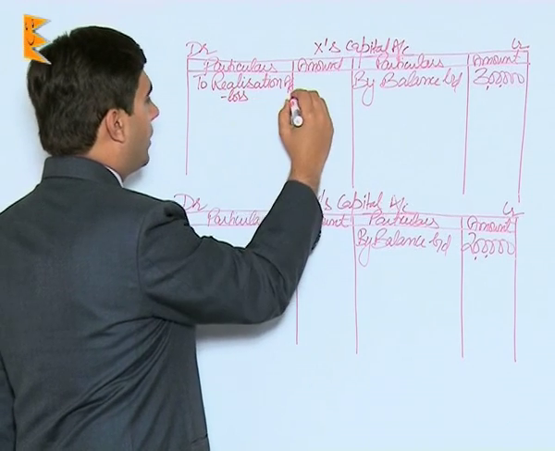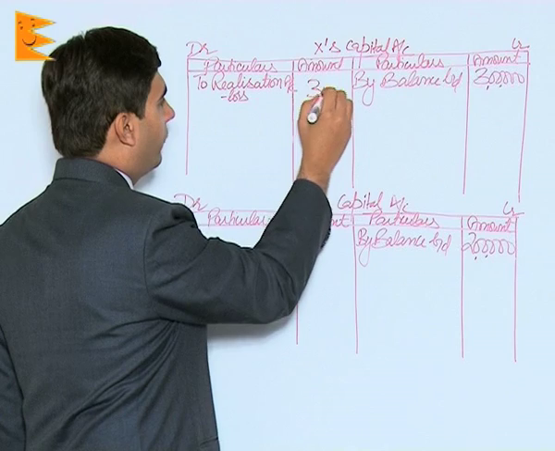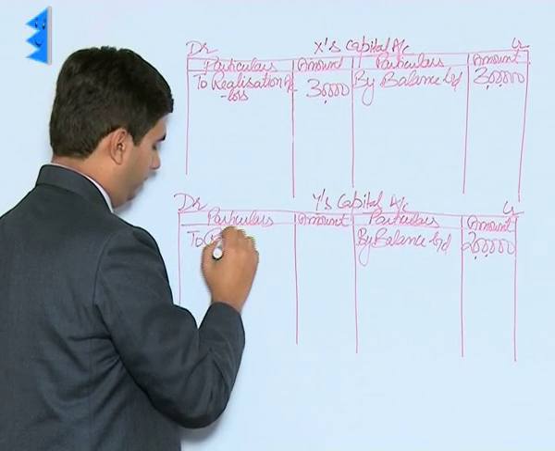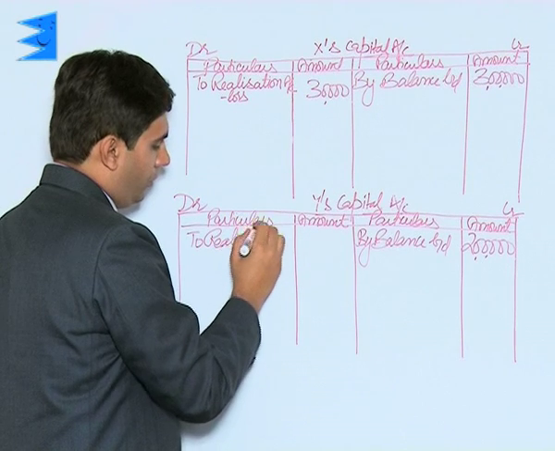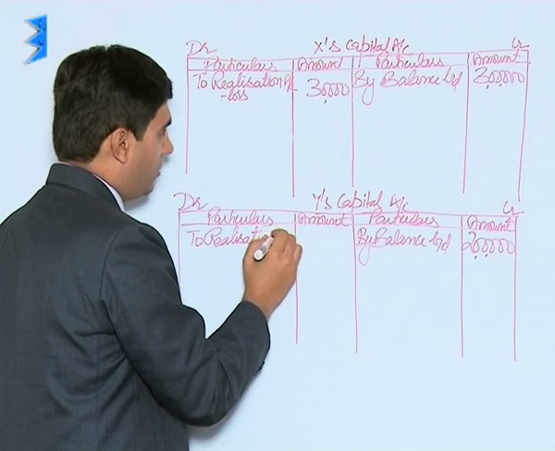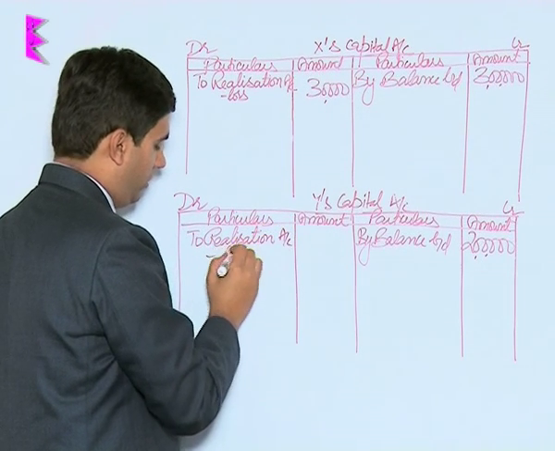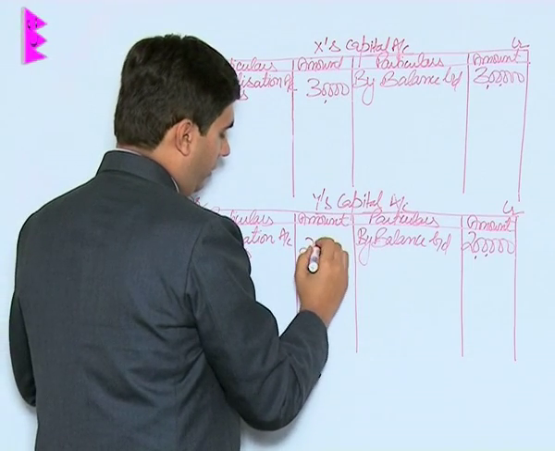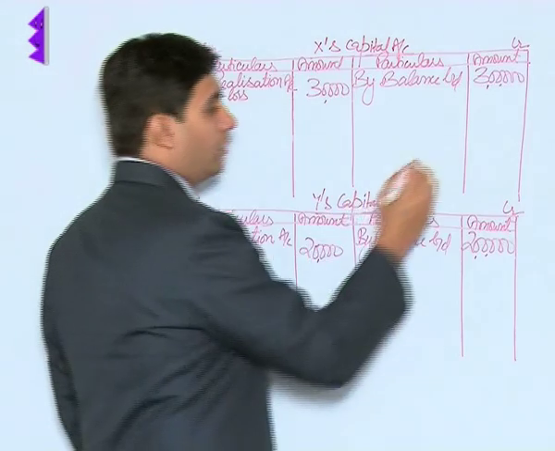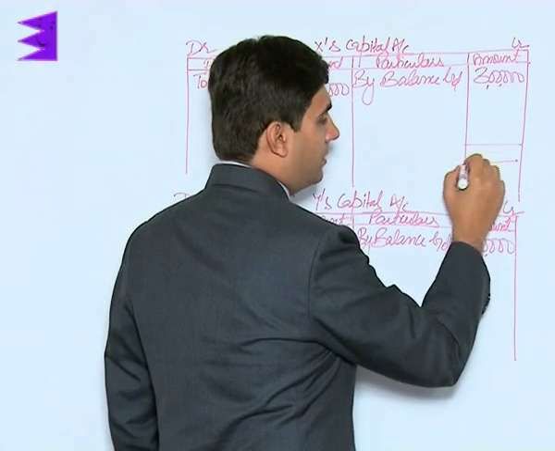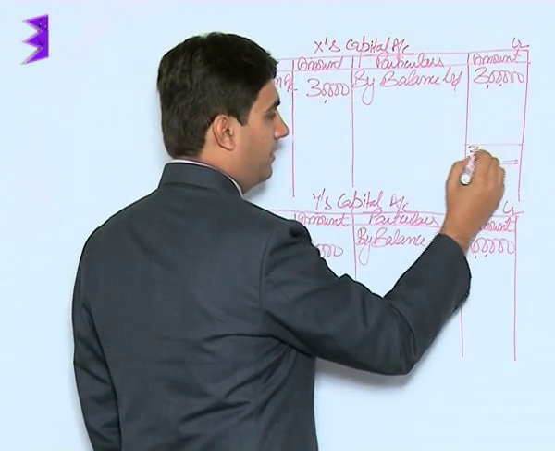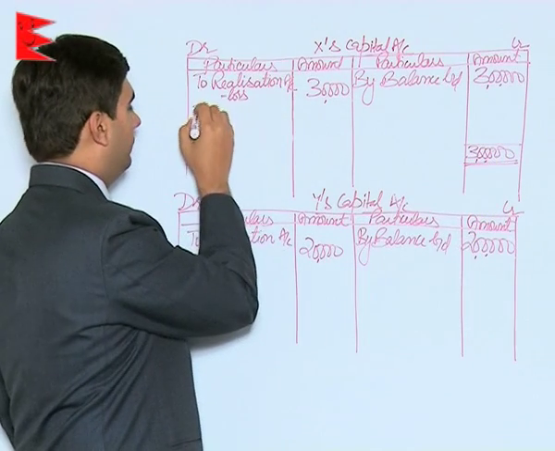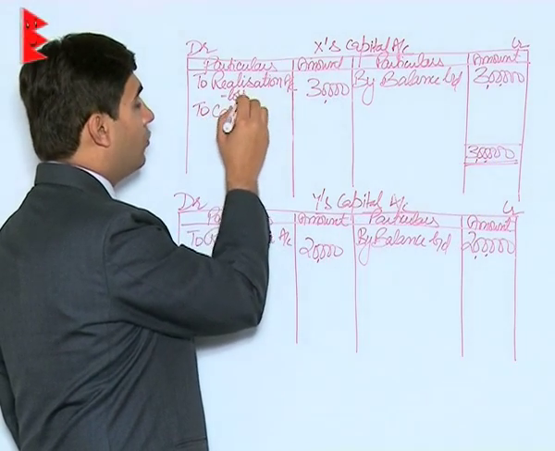To realization account loss, it was 30,000 for X and to realization account loss 20,000 for Y. Now students, let us total it out and find the balance. 3 lakh minus 30,000. We will write it as to cash.